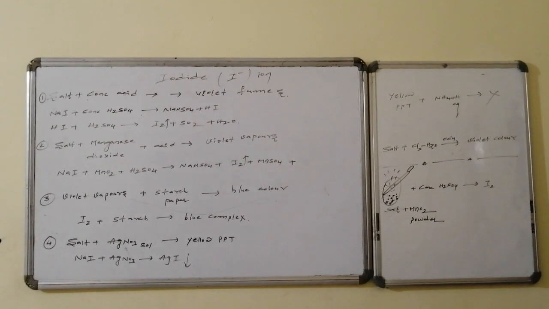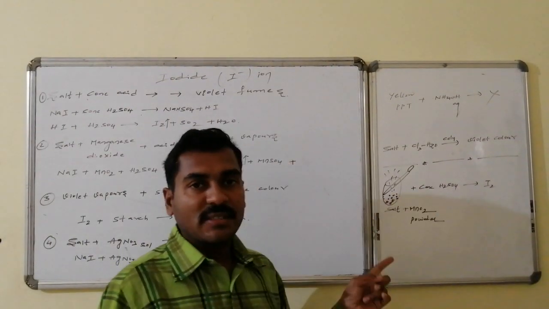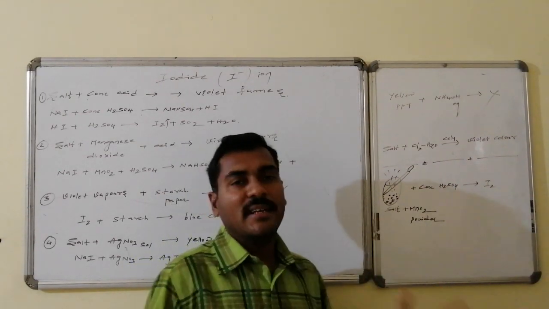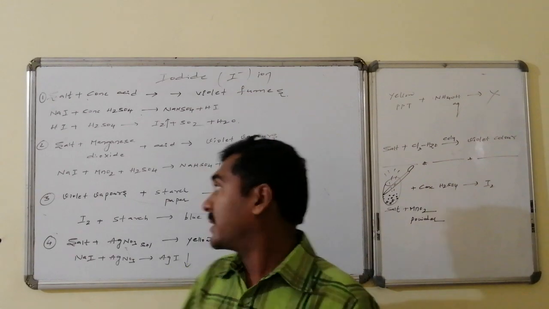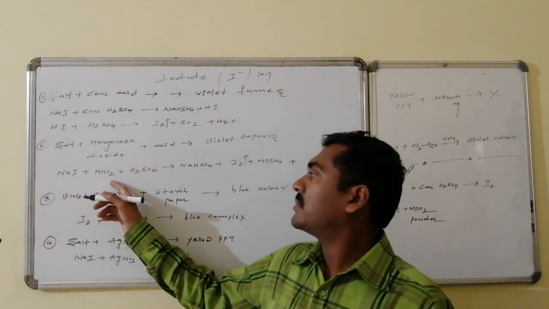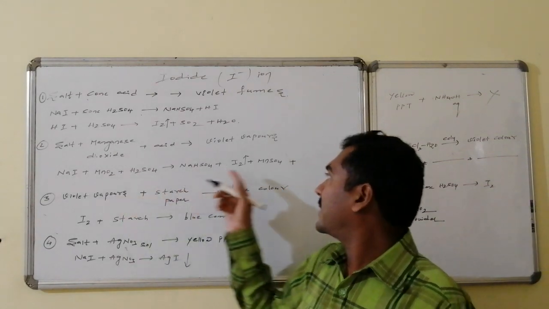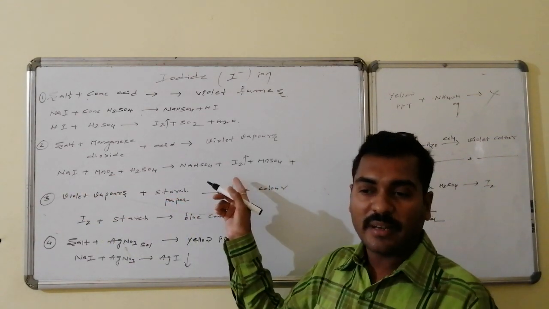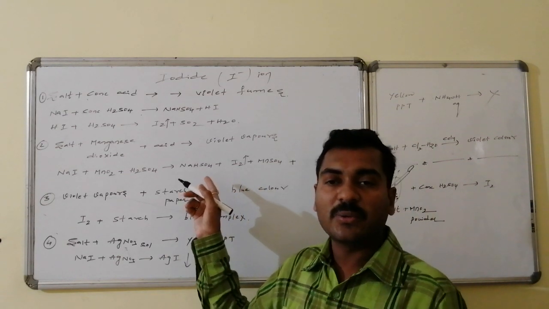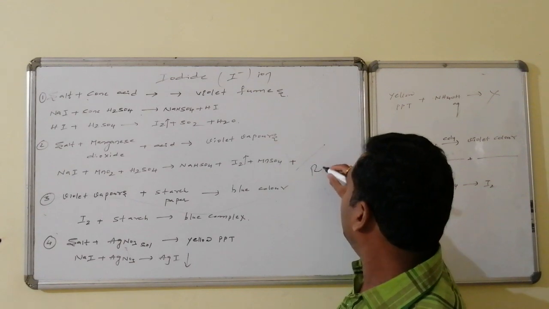The second part, salt followed by manganese dioxide powder. This on reaction with concentrated sulfuric acid, dense fumes of violet color iodine vapors come out. Thus here MnO2 is the oxidizing agent, followed by concentrated sulfuric acid. It underwent reduction to manganese sulfate, followed by sodium bisulfate formation, and iodide ion undergoes oxidation by losing electrons and is converted to iodine. Hence this reaction is a redox reaction.